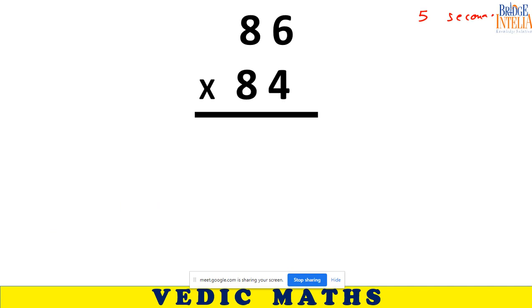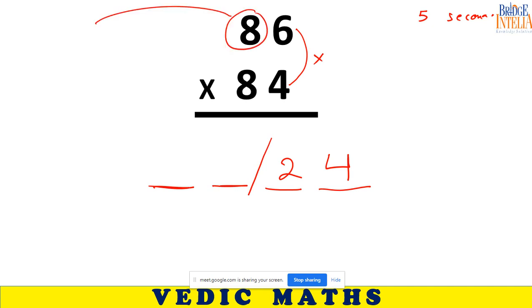7224. Good. Very good. So 6 into 4, 24. And here 8 into the next number, 9, is 72. So this is the final answer.